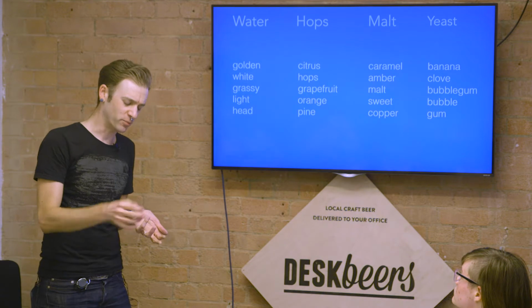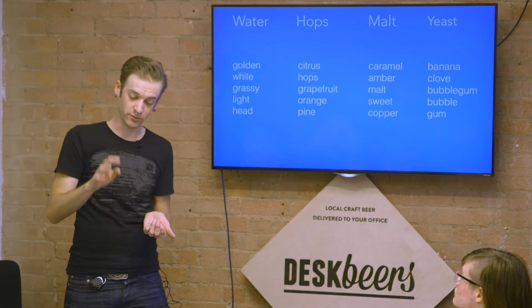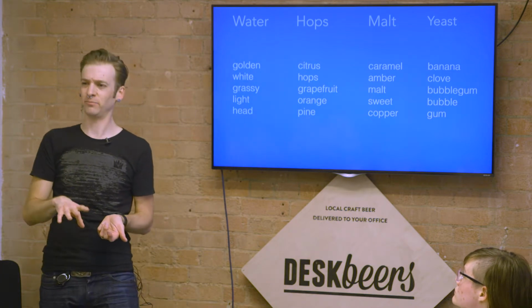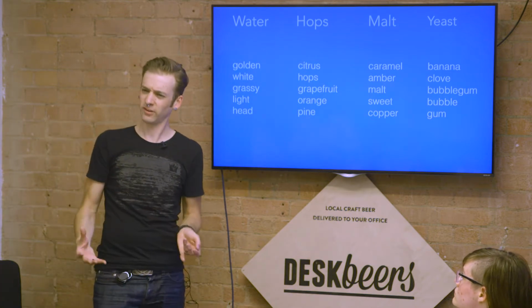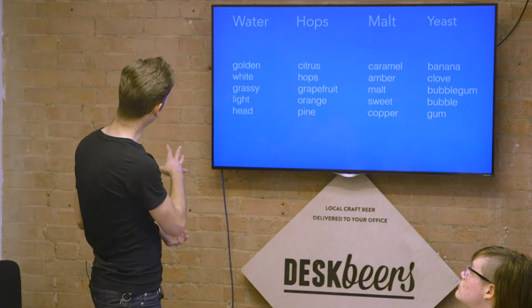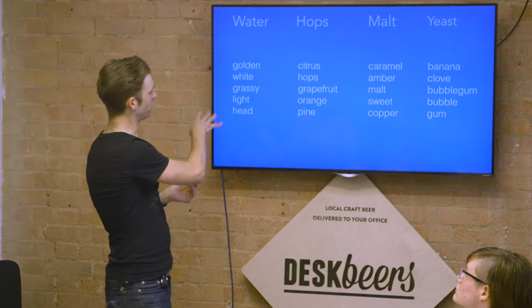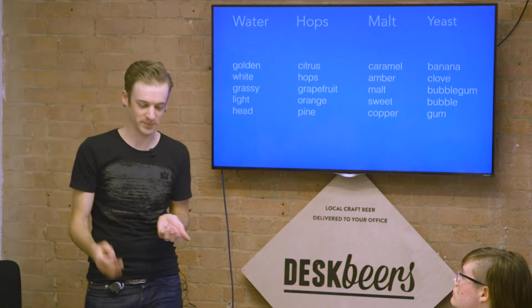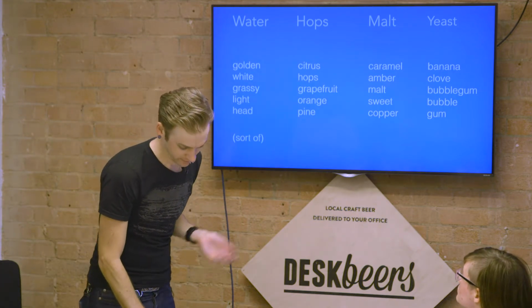Water is a hard one because the thing about water profiles in beer is that you notice when they're wrong, you don't notice when they're right. So it's kind of the absence of anything being terrible that is most water flavor profiles. This is very much a sort of Pilsner-y kind of topic, which is the closest we're going to get to a water-specific topic, really.